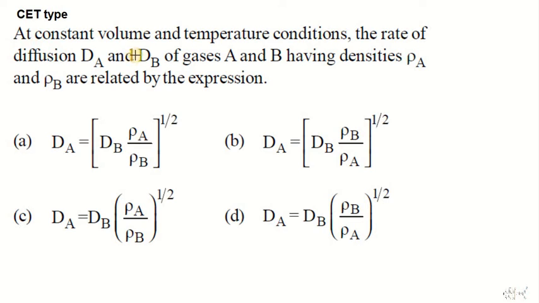At constant volume and temperature conditions, the rates of diffusion dA and dB of gases A and B, having densities rho A and rho B, are related by the expression. These are the different kinds of expressions. They are given with power 1 by 2 also, and we have to give the relation between dA and dB. So we have to get dA in terms of dB and rho A, rho B. Okay, let us see.